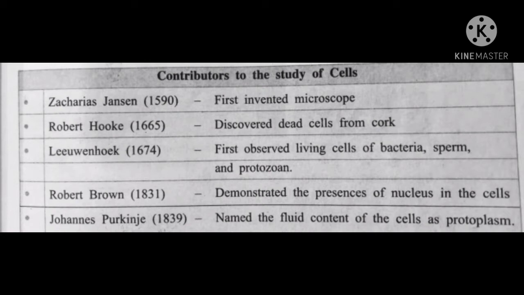Thirdly, Leeuwenhoek in 1674 first observed living cells of bacteria, sperm and the protozoans. Then Robert Brown in 1831 demonstrated the presence of nucleus in the cells. Lastly, Johannes Purkinje in 1839 named the fluid content of the cells as protoplasm.